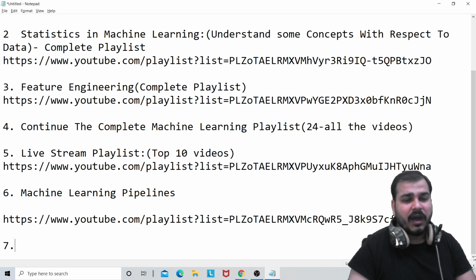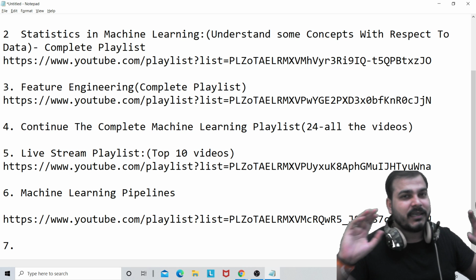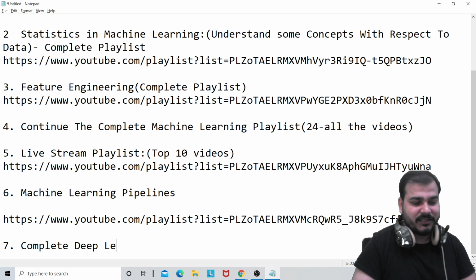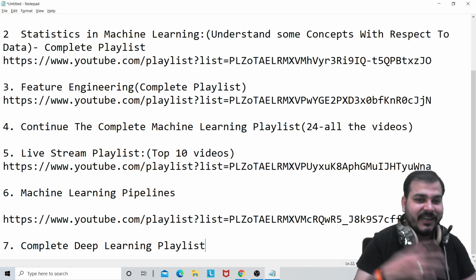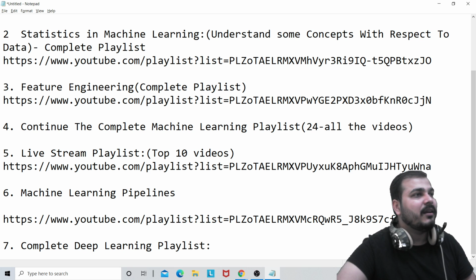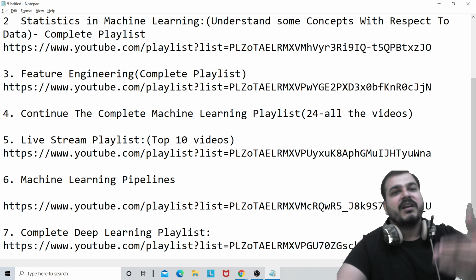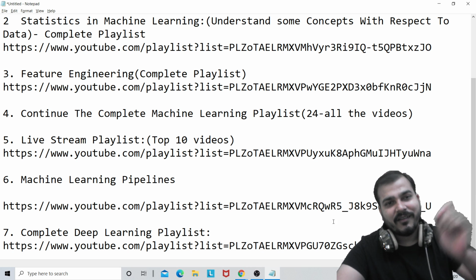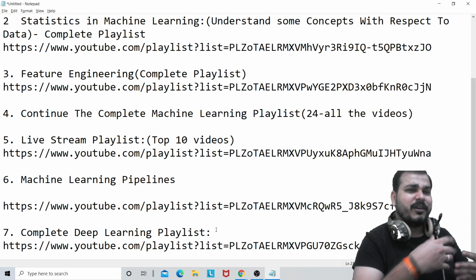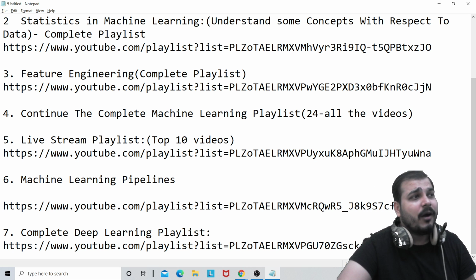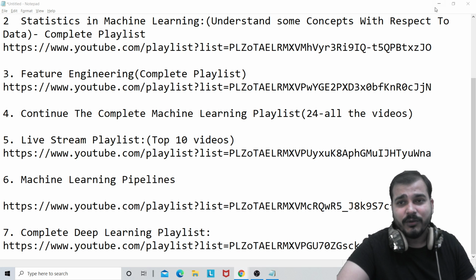Now once you are pretty comfortable with all these things, it's time to move towards the deep learning playlist. It is pretty awesome, what I've actually created. I have got lovely feedback. If you are planning to start with the complete deep learning playlist, just go inside my deep learning playlist, and the link to this playlist I'm going to give over here again, and all this information will be present in the description. Keep a task, take out a paper, put all these things over there, write it down, not the links. Probably you can save it in your notepad and just follow this without focusing on any other things.